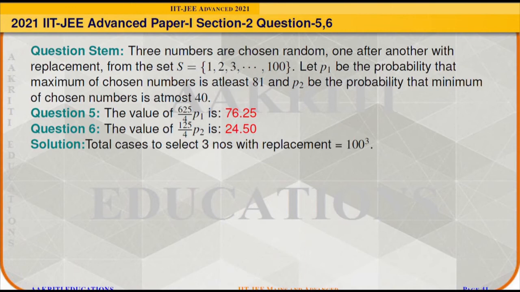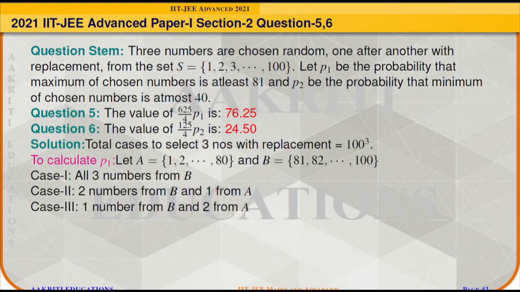Now first we will solve how many possible numbers can be chosen from the set S randomly. Since we have to choose 3 numbers from the total 100 numbers with replacement, the total number of possible cases will be 100 times 100 times 100, which means 100 cubed.